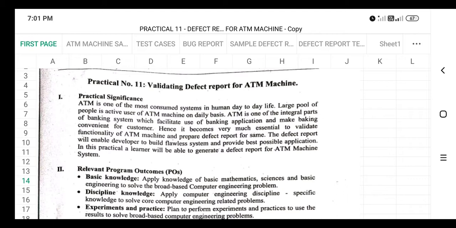The defect report will enable developers to build a flawless system and provide the best possible application. In this practical, a learner will be able to generate a defect report for the ATM machine system.